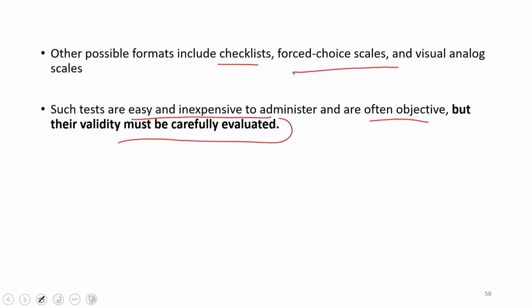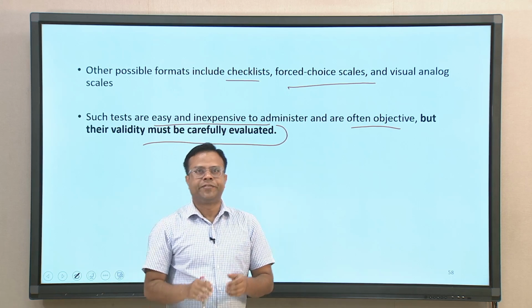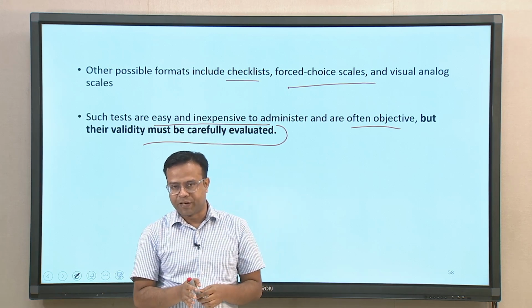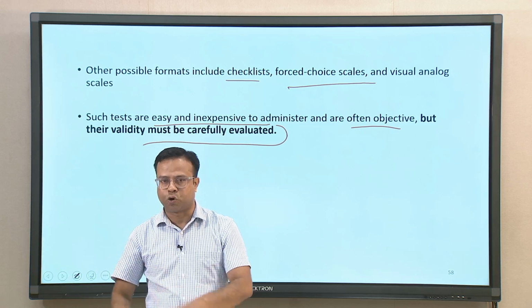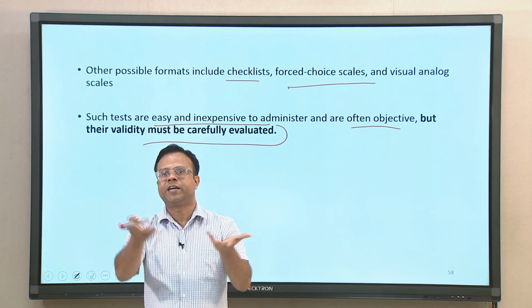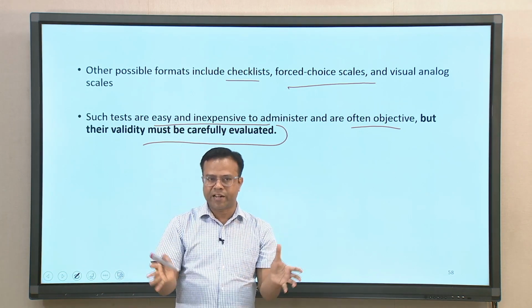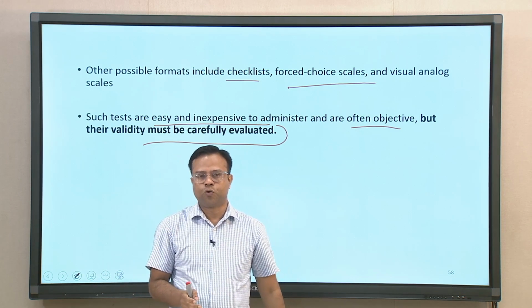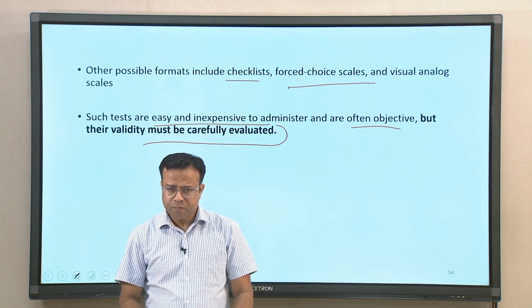That is where a good test comes in. So, in the name of self report, you cannot just use any kind of scale whatever comes to your mind, their validity has to be established. That is why we discussed in the last lecture the importance of validity and reliability. Because self report tests are very easy to make, one can make anything and say this is a test. It should not be like this. They should be properly designed and they should also go through proper reliability and validity tests.